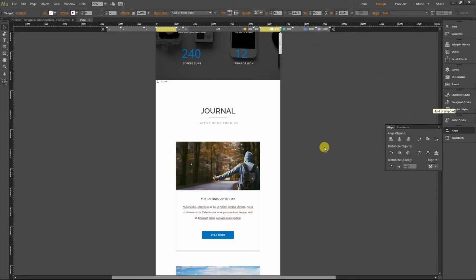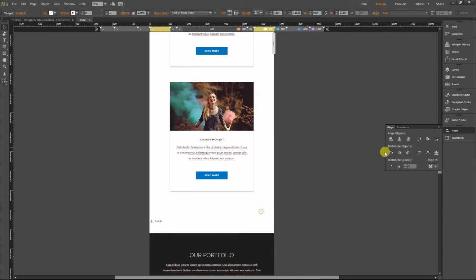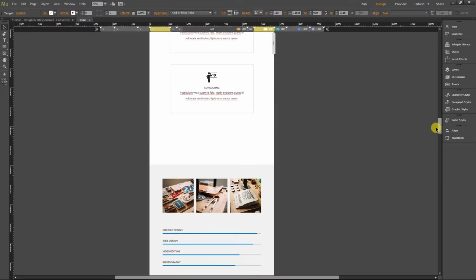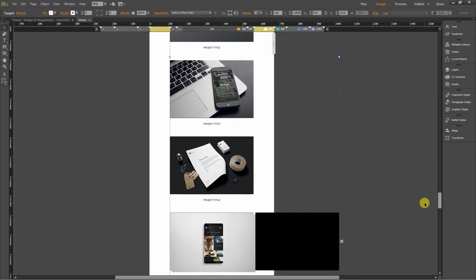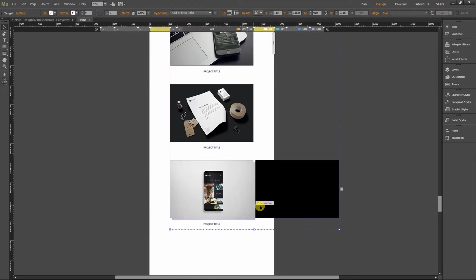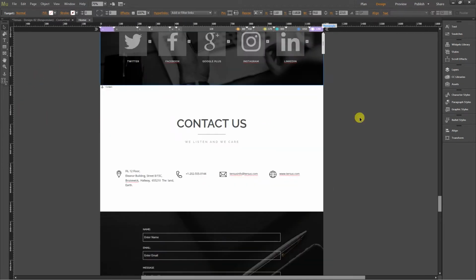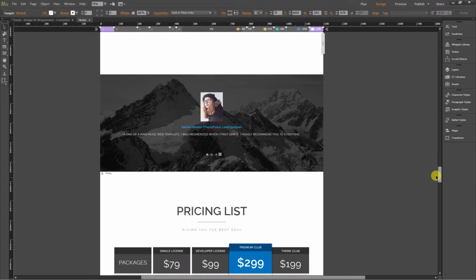But if you look here, I'm not sure how it will look, but yeah. So remember the steps that have been done here have to be done simultaneously in all the breakpoints, or else you will end up with something like this. So go to this breakpoint, the first one.